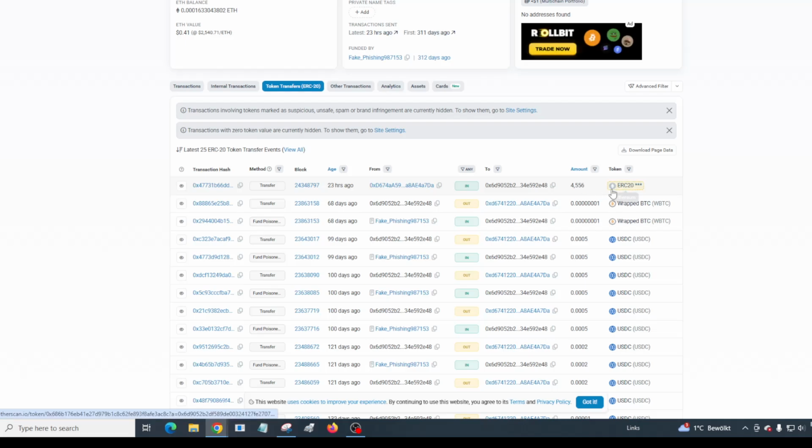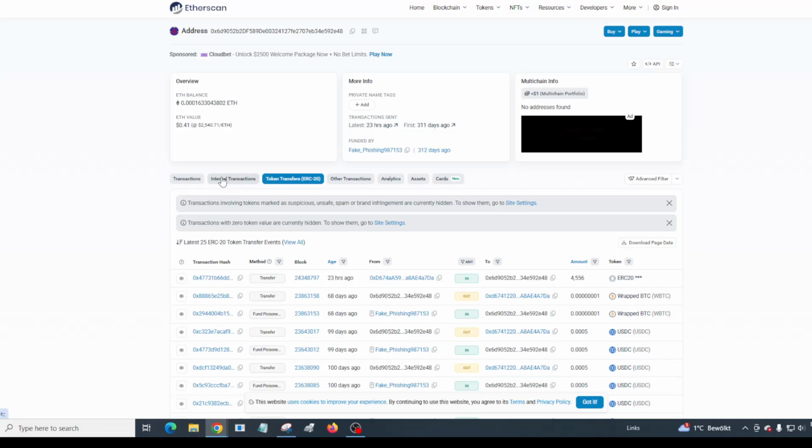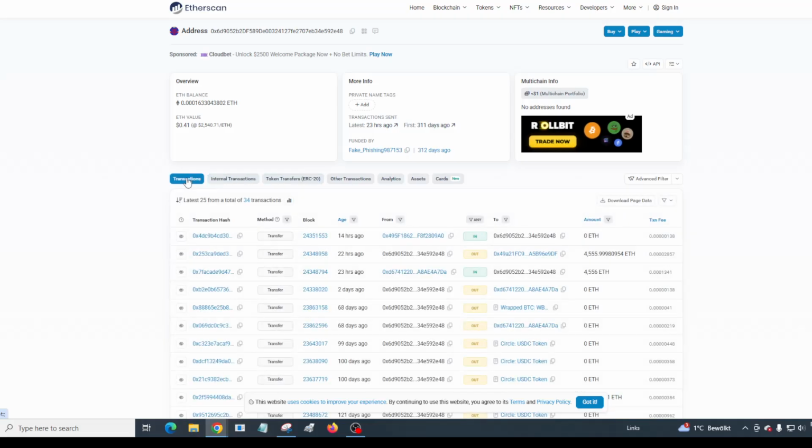So they actually moved this money. Okay, so this is the money that came in. Then let's take a look at the transactions. 22 hours ago, it arrived in here.